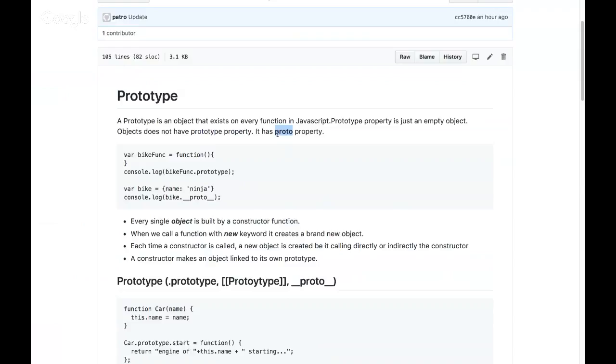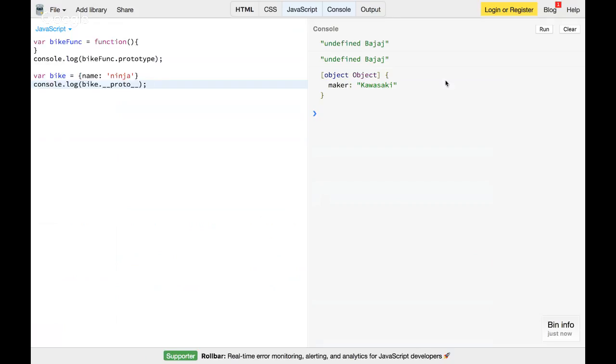That's all. So to explain, let's execute this small code and see what happens. I have a function called bikeFunc, a blank function, and then I print bikeFunc dot prototype.